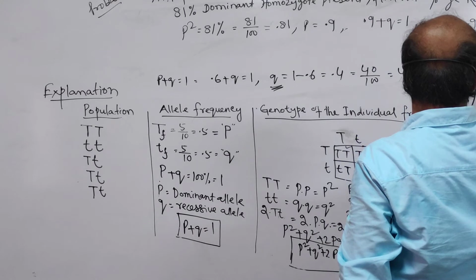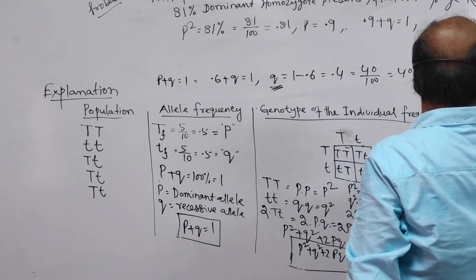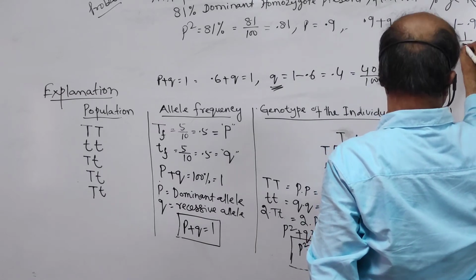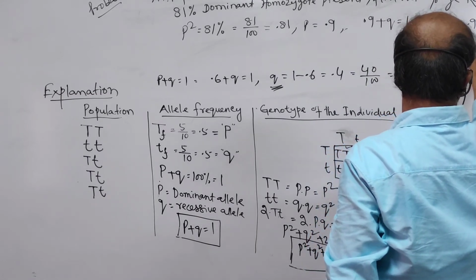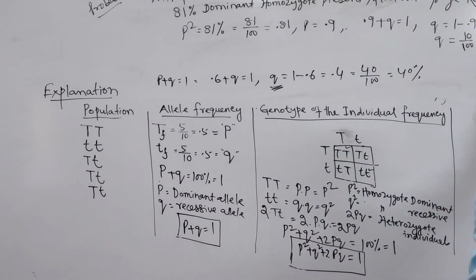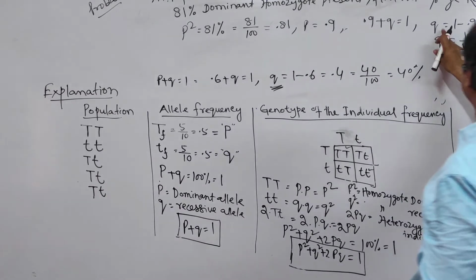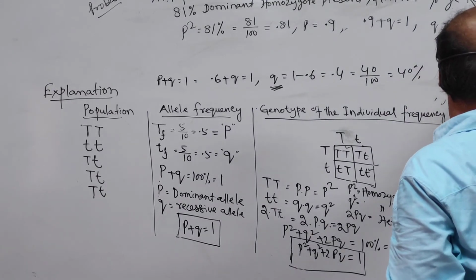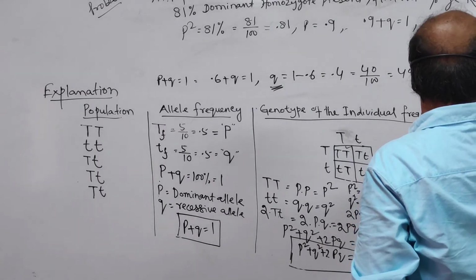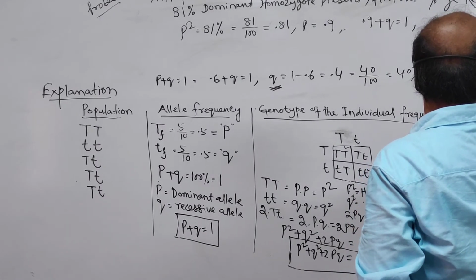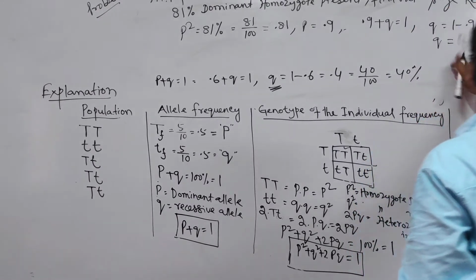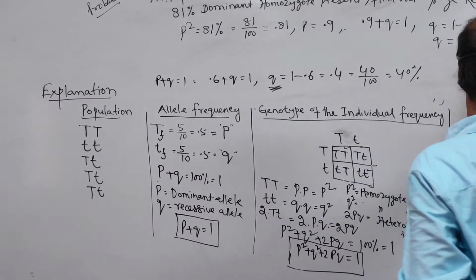If q is equal to 0.1, then q will be how much in percentage? 10 by 100, 10%. Isn't that it? So q is equal to 0.1, then 0.1 means how much?